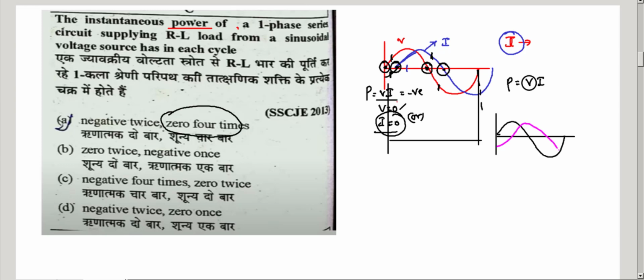This part will be negative, and again this part will be negative, so current is negative here. Here the voltage is positive and current is negative. So for one cycle power is negative twice. Okay, next question.